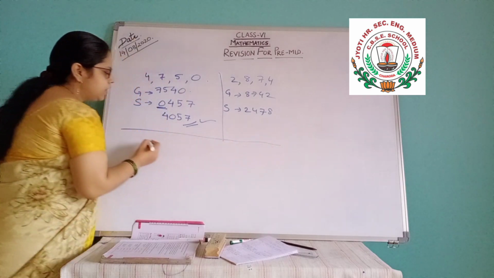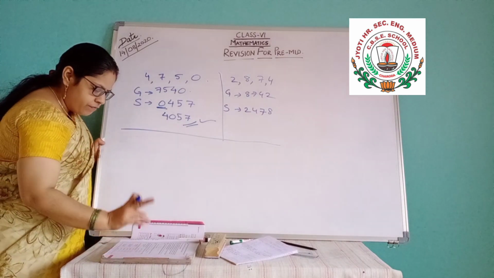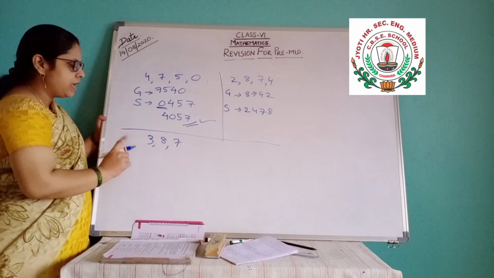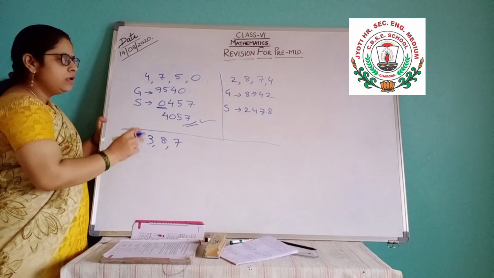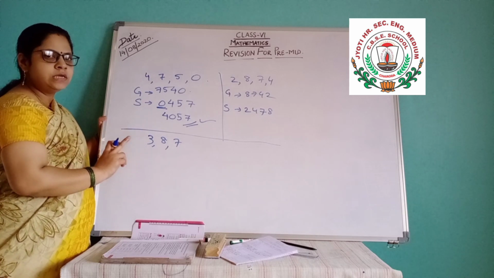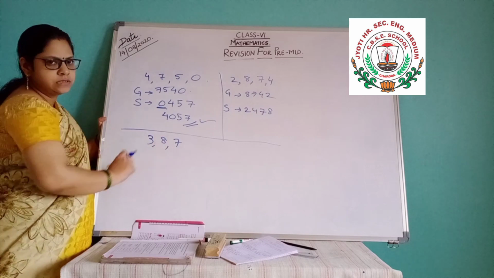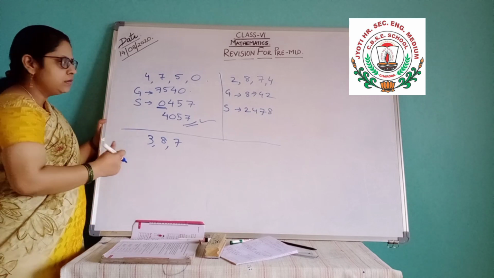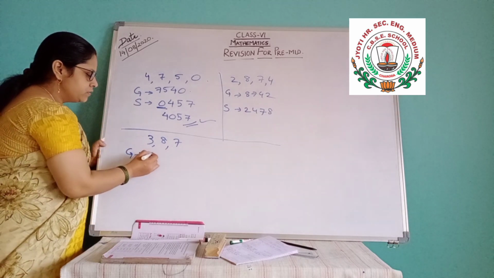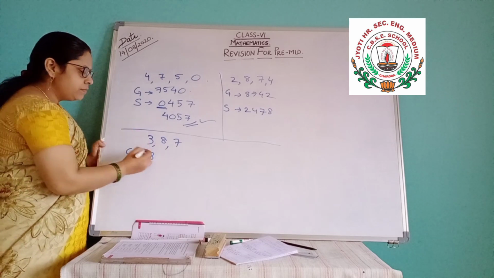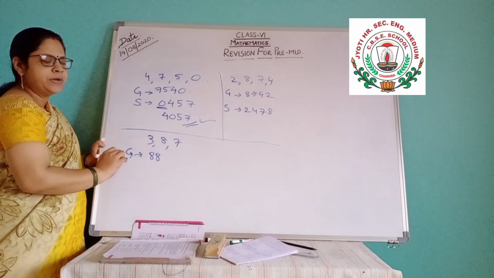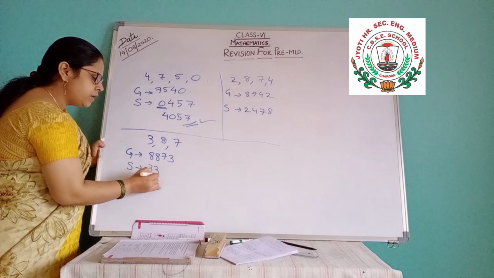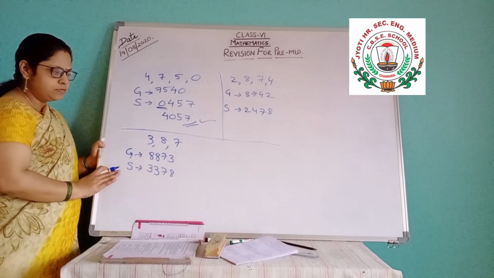And next, if only 3 digits are given and 1 digit you have to repeat, like 3, 8, 7. These 3 digits are given and any 1 digit you have to repeat and make the 4-digit number. 3 digits are given and you are asked to make a 4-digit number. How? Any one should repeat. The greatest number you have to make. So greatest starting from 8. Greatest number means the greatest digit only will repeat. And then 7 and 3. And the smallest is 3, the smallest will only repeat. This much is clear?